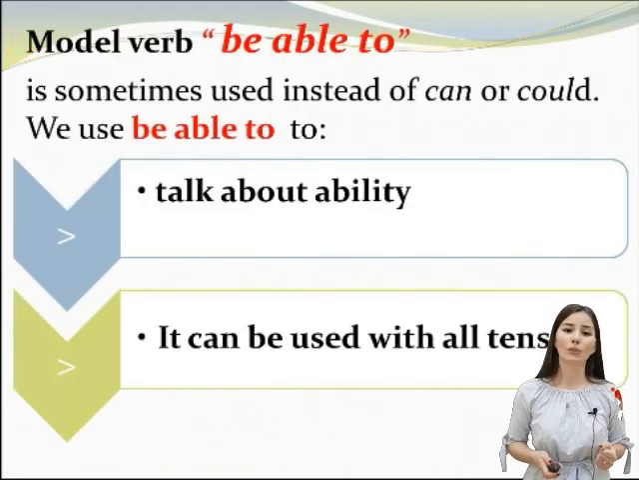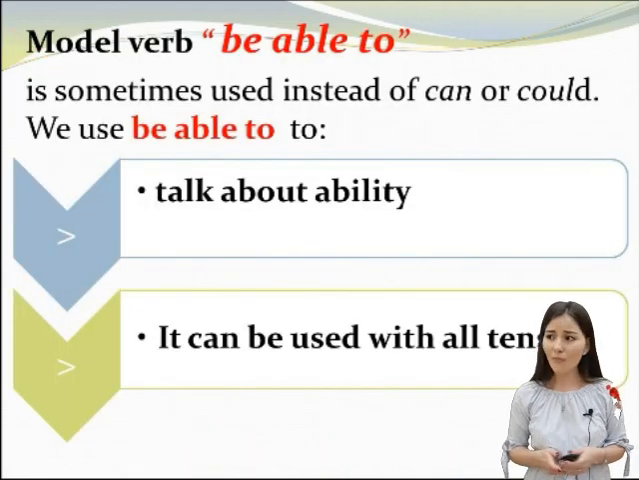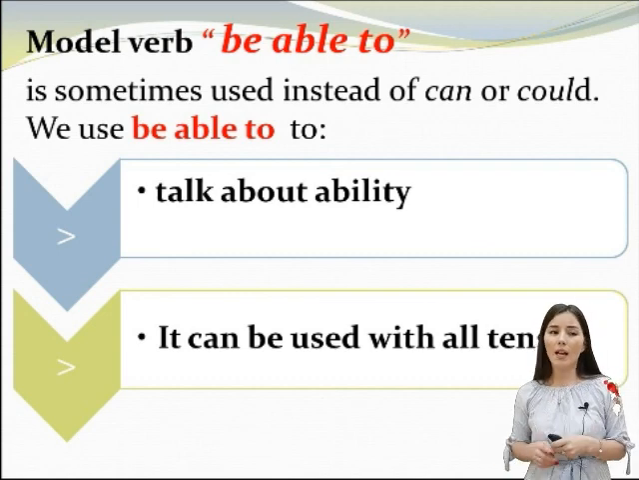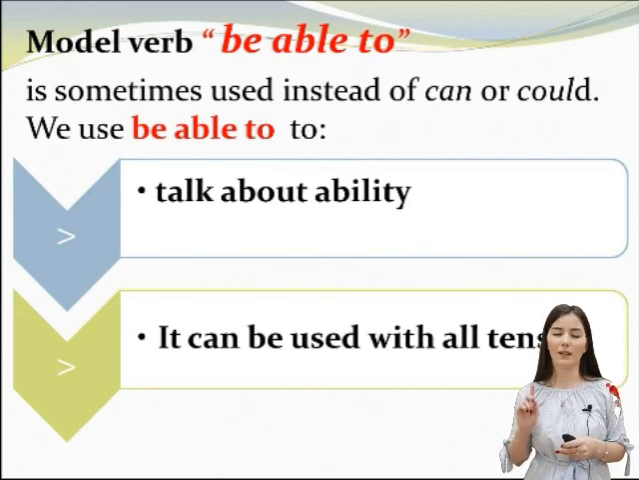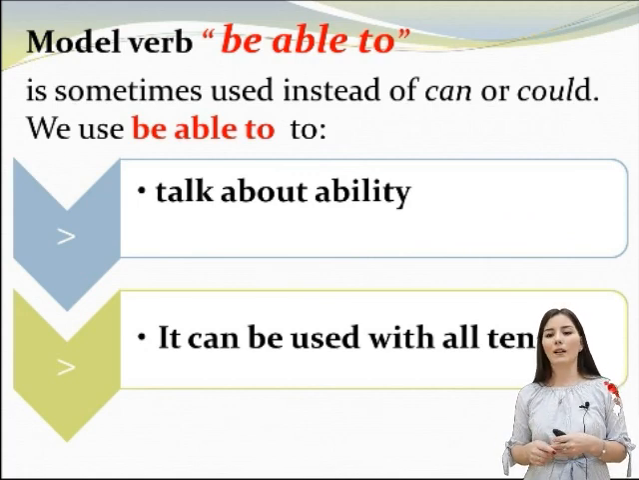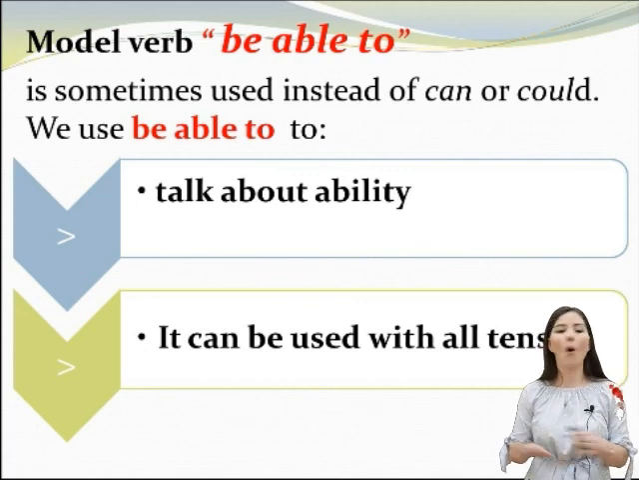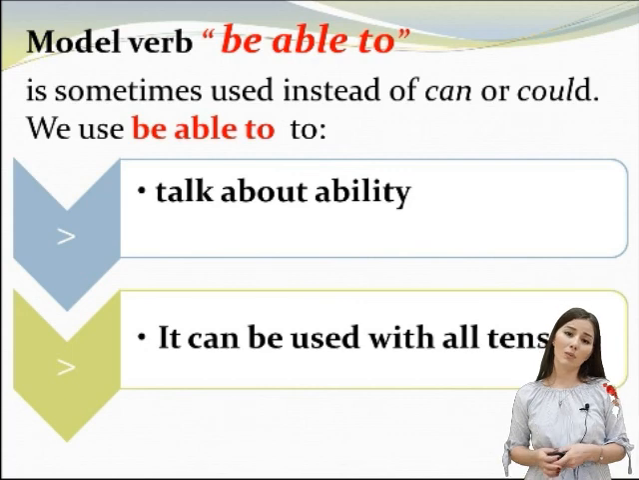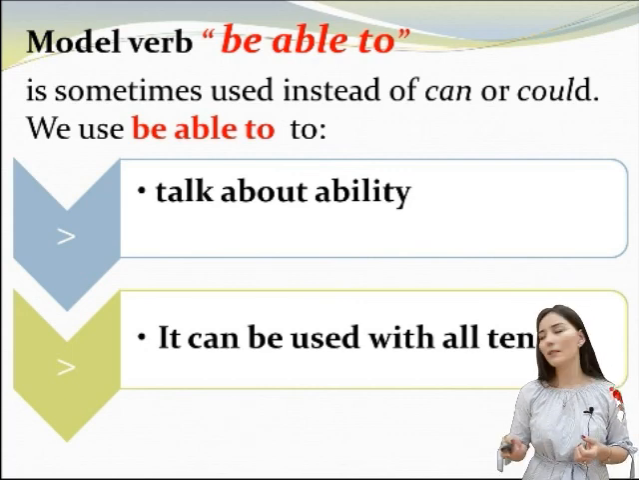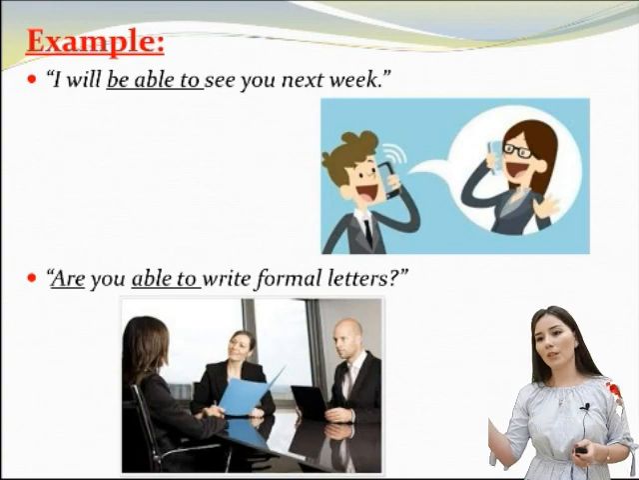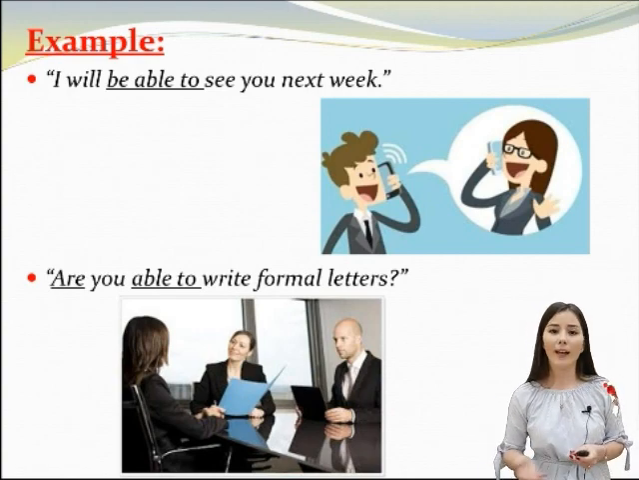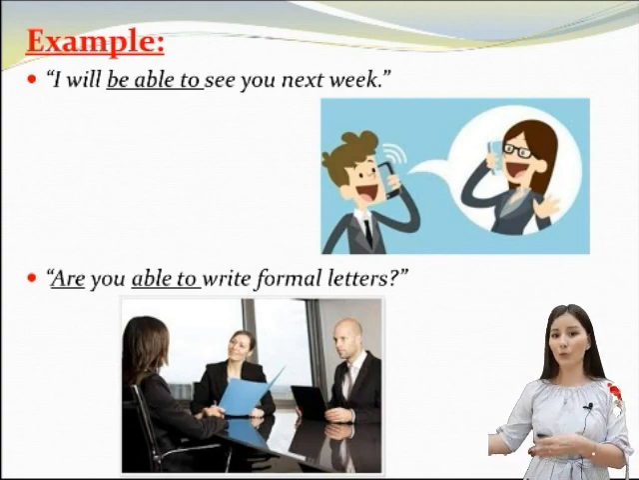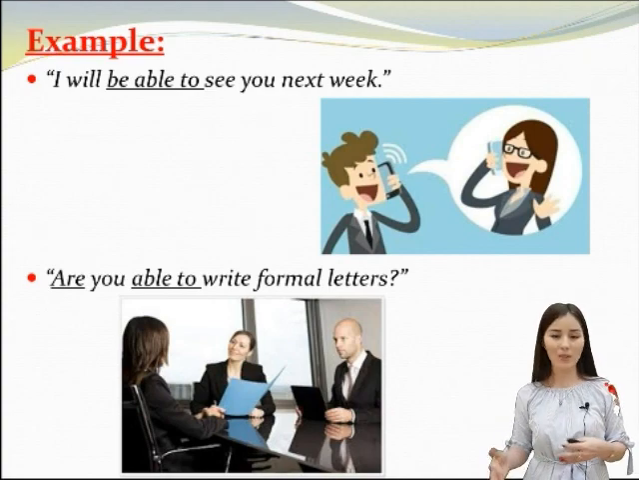So the next modal verb is be able to. Be able to is sometimes used instead of can or could, and the main feature of this modal verb is that it can be used with all tenses. It can be future, past, or present. Let's look at the samples. In the first picture, this person is talking on the phone again, and he says, "I will be able to see you next week." Here we have the future tense, and we can use be able to with the future tense.